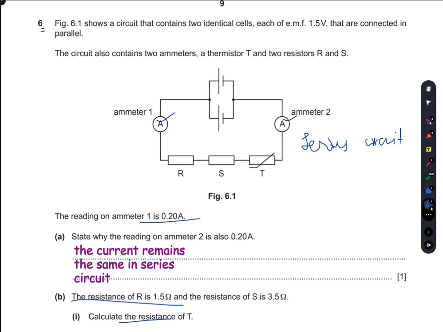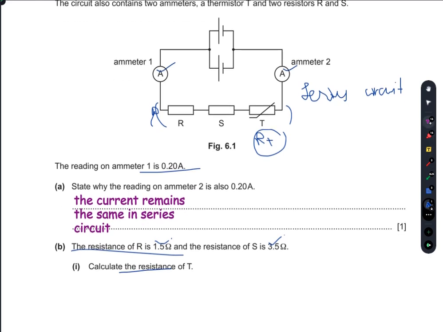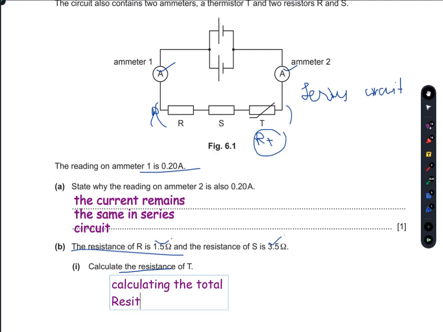Calculate the resistance of T. So first of all, I will calculate the total resistance, the RT, of this circuit, and then I will subtract the resistances of R and S. So I'm going to write it again here, calculating the total resistance in the circuit. So mind my spellings.